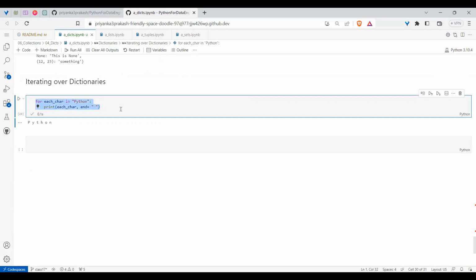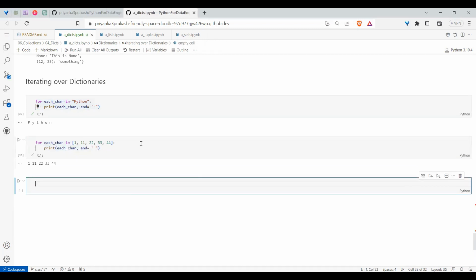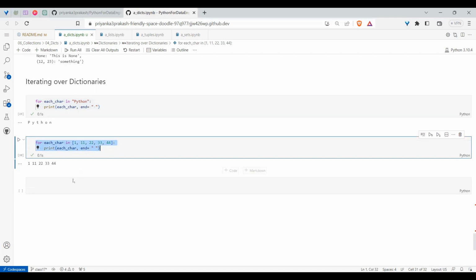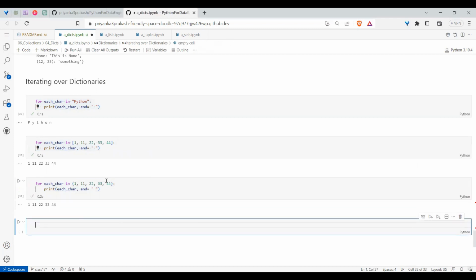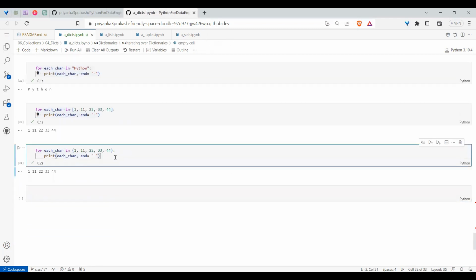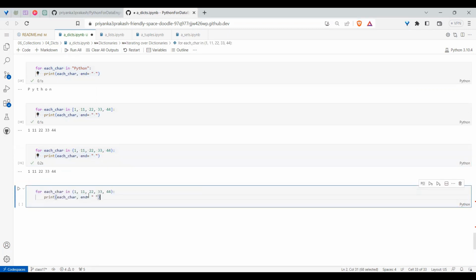But you can iterate, right? Similarly, the next iterable is a list. If I have some list of numbers, 1, 1, 1, 2, 2, 3, 3, 4, 4, something, I can loop over each of the values and get them. Similarly, if I go for a tuple, the same values within parentheses, I place them and loop over it. Okay, fine.